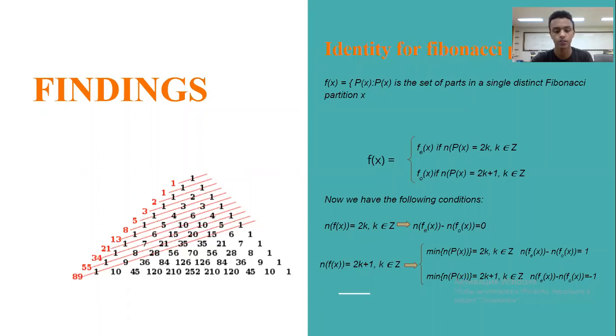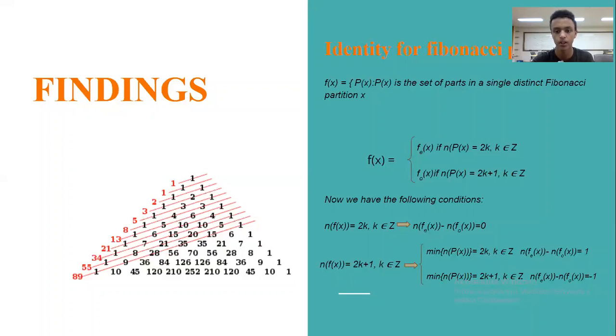So next, after selecting our topic and collecting data, we went through them and found a few interesting patterns. One of them, which is the main target of our study, was the difference between distinct Fibonacci partitions with an odd number of parts and those with an even number of parts. The pattern that existed was that it is always 0 or plus or minus 1, as in Euler's pentagonal number theorem.